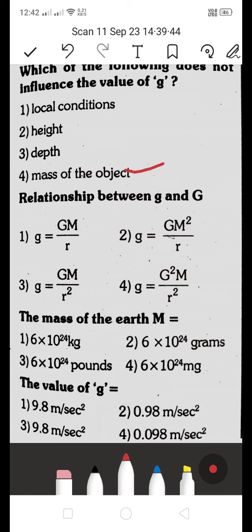I said the value of g involves the mass of the object and GM by r square. So the value of g is 9.8 meter per second square.